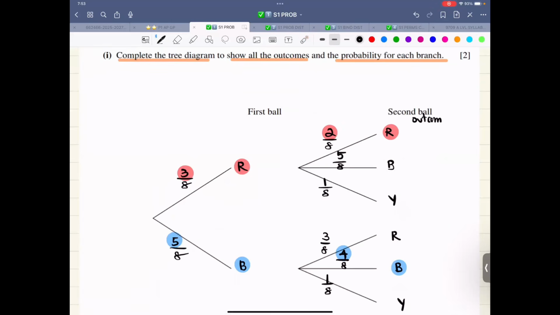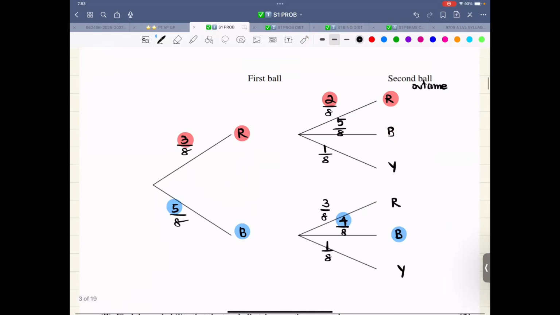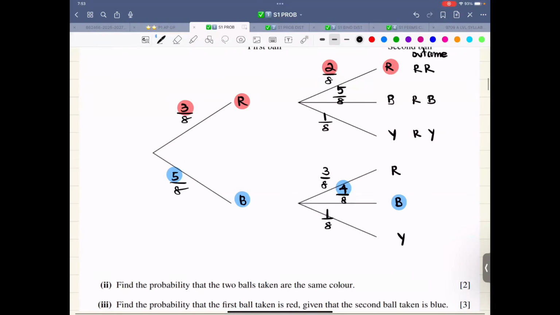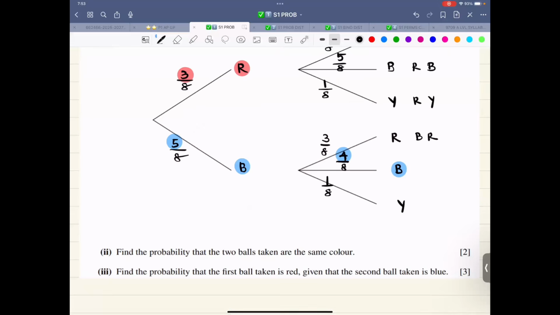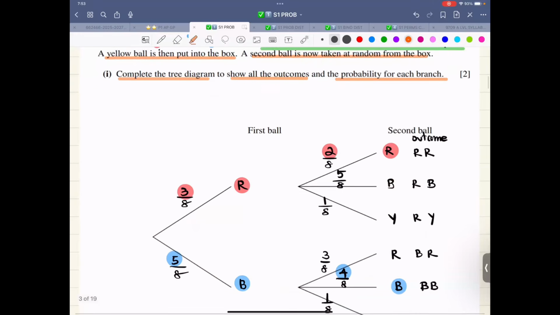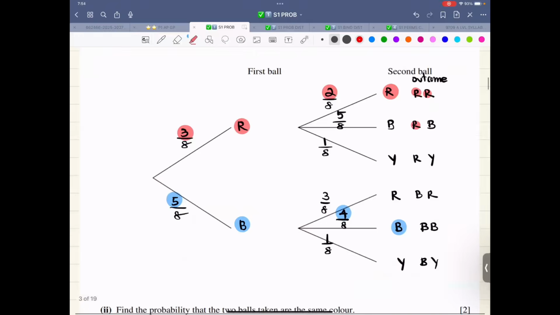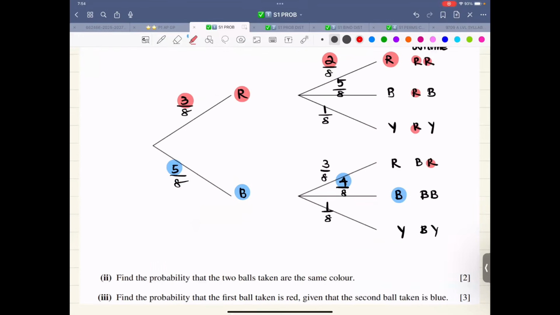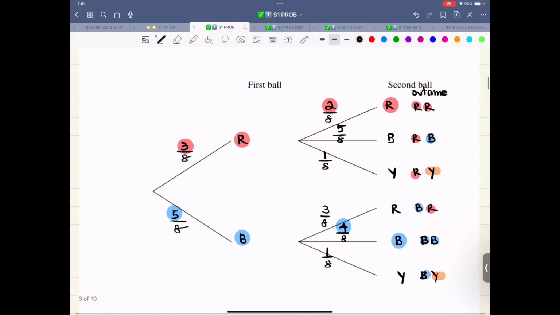Outcome, let's write the outcomes. That is the color combination. That is red, red. This is red, blue. This is red, yellow. This is blue, red. This is blue, blue. This is blue, yellow. Let me also color code it. There is no hurry. We will study with style and understand it thoroughly. Let me label all the reds over here, all the blues over here, and the yellow, that is this one. Okay, so these are six combinations.